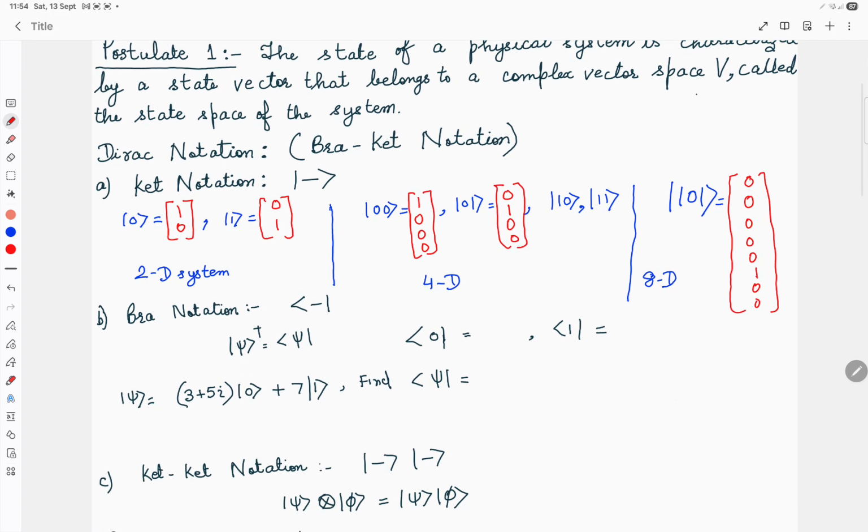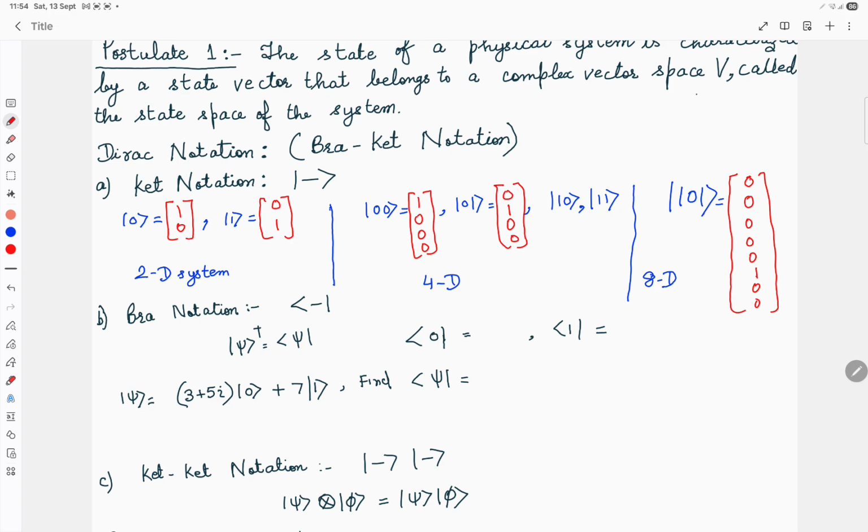Now, another representation in the Dirac notation is the bra notation. What is the relationship between the bra and the ket? The bra is actually the adjoint of the ket. What is the meaning of the adjoint of the ket here? The adjoint means you have to take the complex conjugate and then transpose it. So a bra will be a row vector basically.